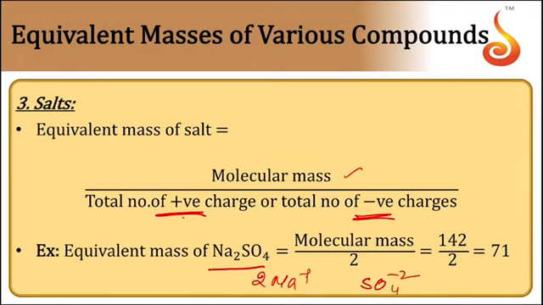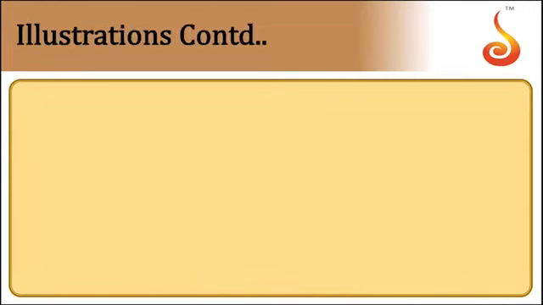There are 2 positive charges, each ion has plus 1, but there are 2 such ions. The sulfate ion is only one, and has a 2 negative charge. So you can take the total number of positive or negative charges, equal to 2, but don't consider the sign, consider only the magnitude of the charges. So it is 142 by 2.